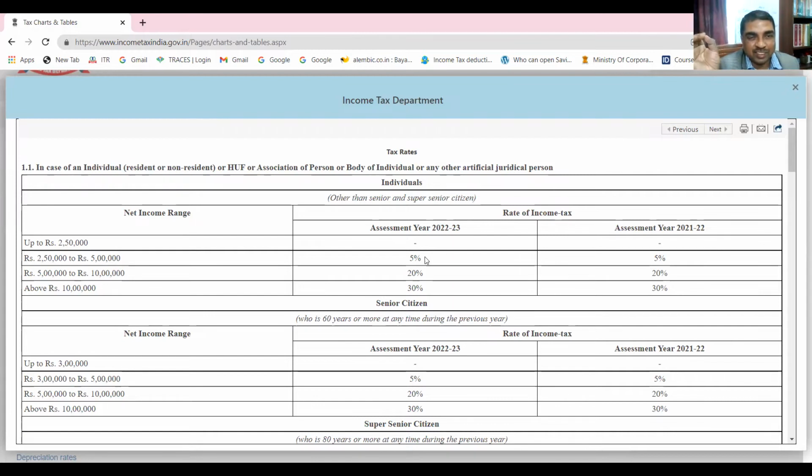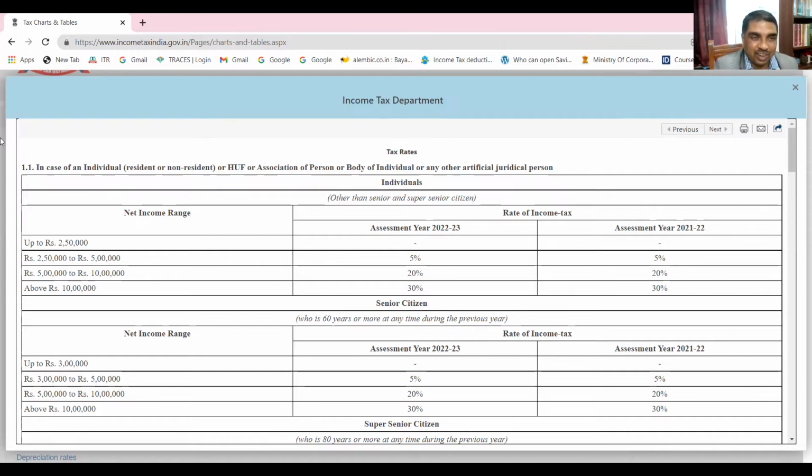Fantastic. 2,50,000. Up to 2,50,000, that means including 2,50,000. At 2,50,001 there will be tax. Up to 2,50,000, there is no income tax. Are you getting it? Yes, sir.